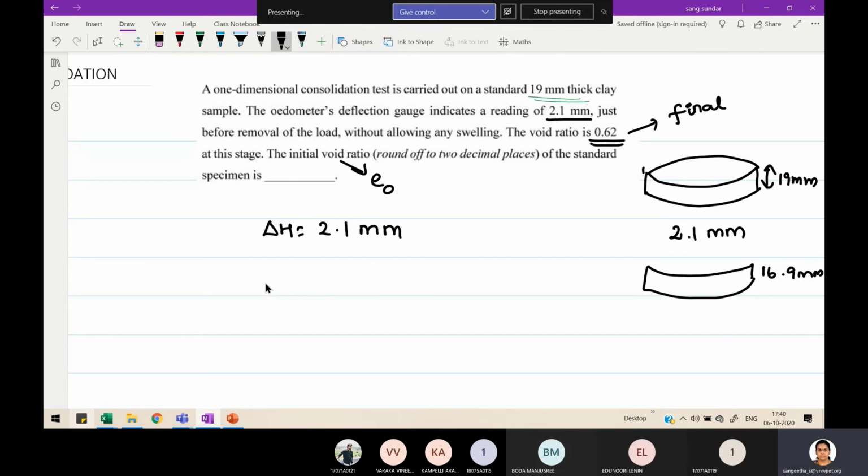And no other parameters are given. mv, av, nothing is given. So using this delta H and H, I need to construct the initial void ratio.